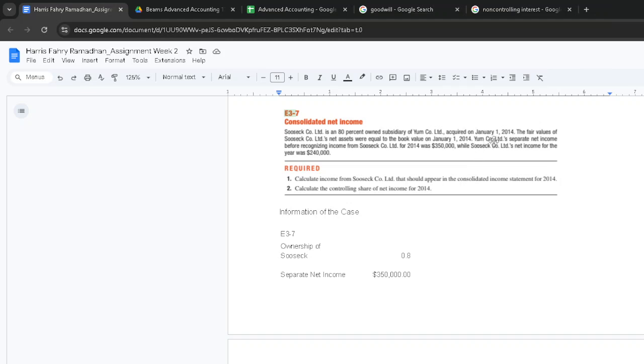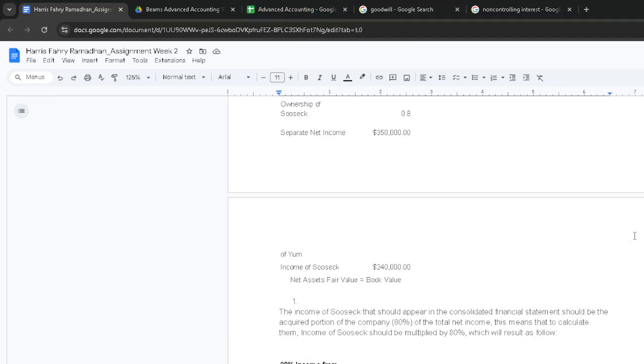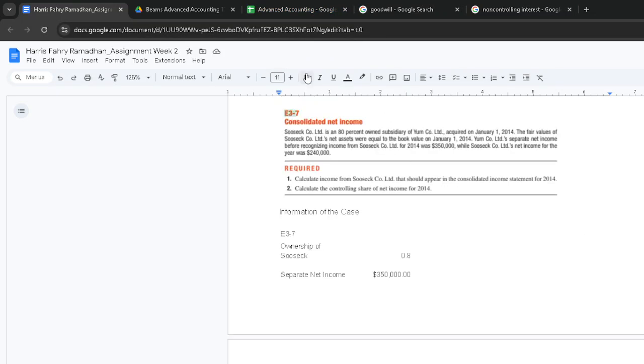Now, Yum has a separate net income before recognizing income from SUSEC. And it was this amount, 350, while SUSEC has a net income of this amount, 240. What it basically means is that SUSEC's net income and Yum's net income were separated and not consolidated yet. And so we, as the accountants, should consolidate them, right?